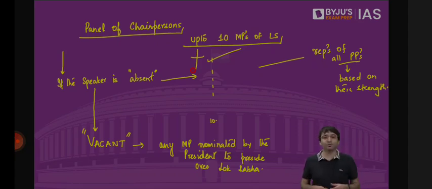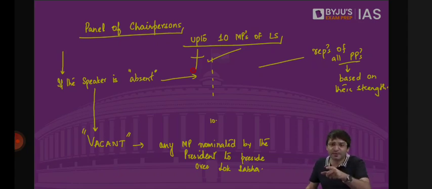If I'm gone, if my office is vacant now because of my death, because of my resignation, because of my removal, then this panel will not continue. So this panel cannot preside over Lok Sabha. In this case, the President will nominate one MP from Lok Sabha to preside over Lok Sabha, so that once you preside over Lok Sabha, you will also preside over the election of the Speaker, so that we can have a newly elected Speaker of the Lok Sabha. Clear? Done? And that is what we call Speaker Pro-tem or Pro-tem Speaker.